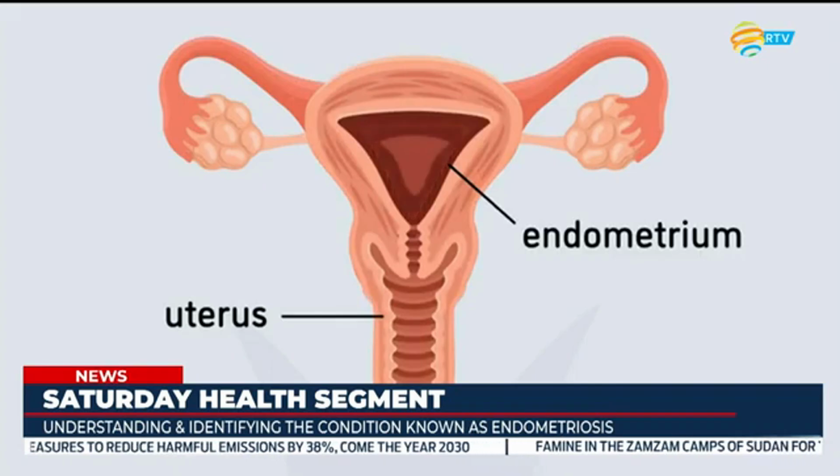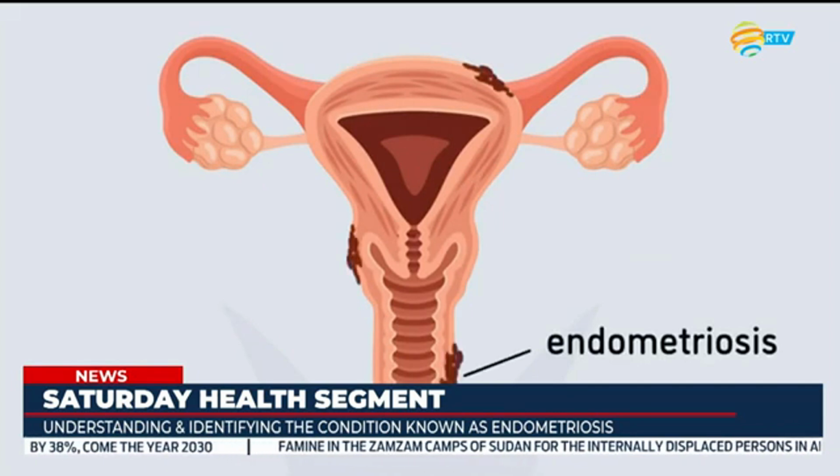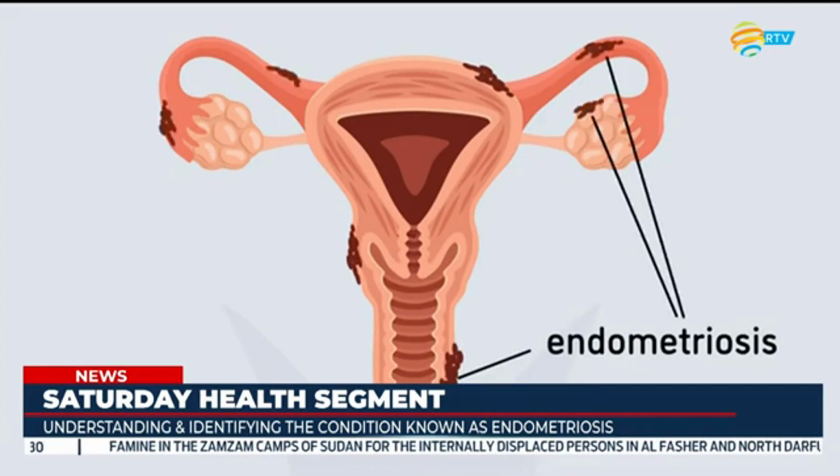It can be found in the pelvis, especially on the ovary, the fallopian tubes, and the peritoneum, but it can also be outside the pelvic region. It can go up to the diaphragm, the lungs, and other parts of the body. It is a common disease because it affects around 10 to 15% of the general population.